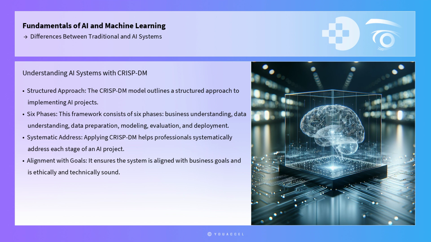One of the practical frameworks for understanding AI systems is the CRISP-DM model, which outlines a structured approach to implementing AI projects. This framework consists of 6 phases: business understanding, data preparation, modeling, evaluation, and deployment. Applying CRISP-DM helps professionals systematically address each stage of an AI project, ensuring that the system is aligned with business goals and is ethically and technically sound.